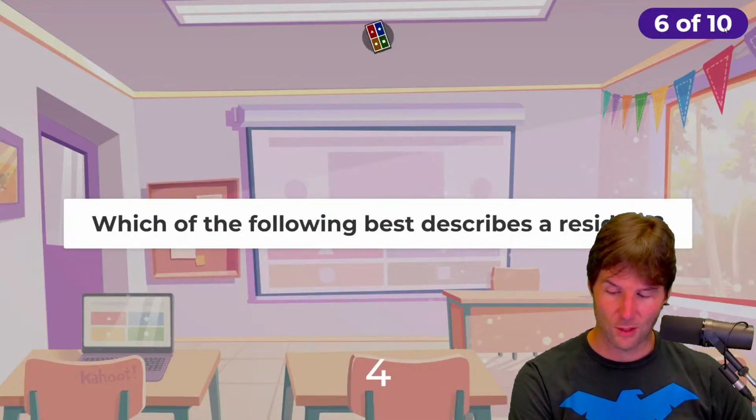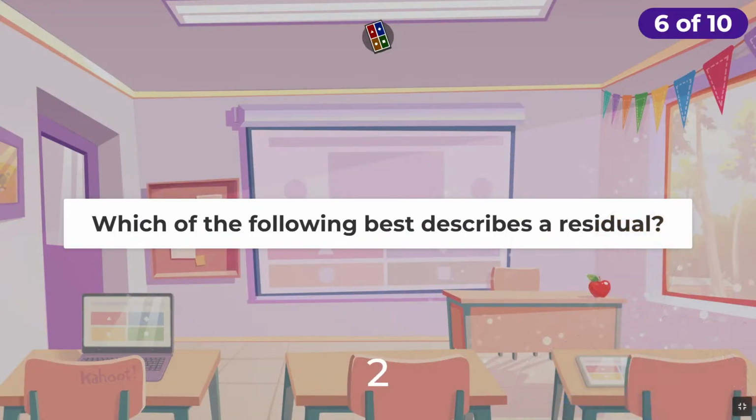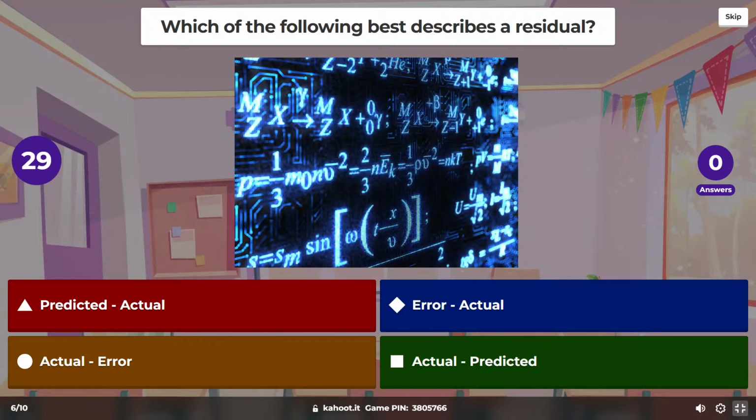Let's do the next question. Here we go. Which of the following best describes a residual? Which of the following best describes a residual?